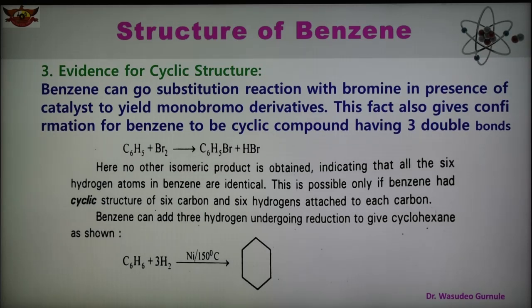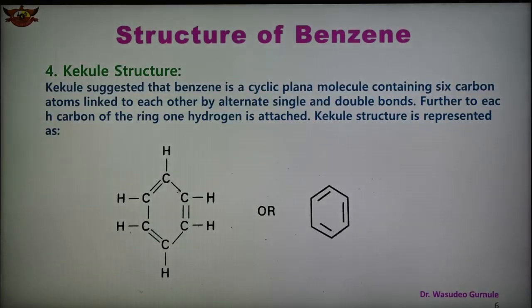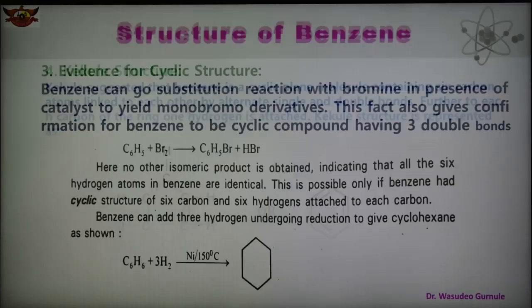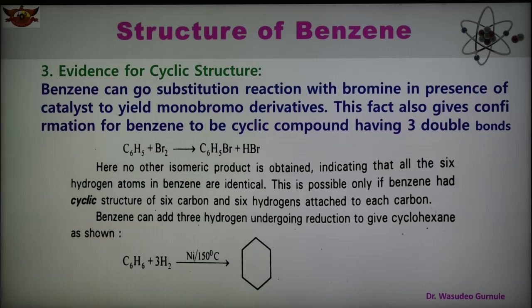This fact also confirms that benzene is a cyclic compound having 3 carbon-carbon double bonds. The next slide also shows that each carbon atom is linked to one hydrogen, confirming the molecular formula.